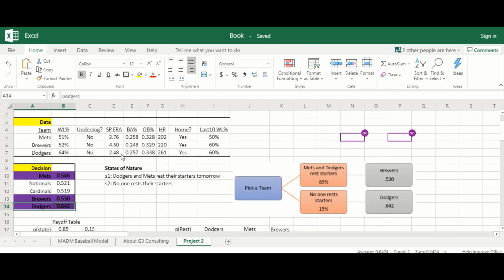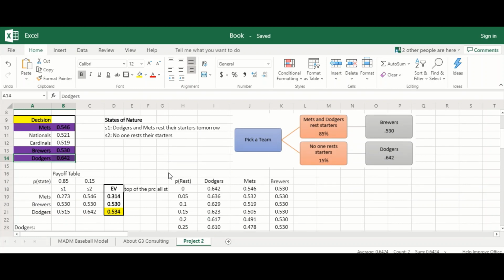This was the data that we used, and these are our three alternatives that we're looking at. We're now looking at making that change. So the potential states of nature are, one, the Dodgers and Mets rest their starters tomorrow, or two, no one rests their starters. So in order to pick a team, we must assess what the expected values are of each team based on the likelihood that they rest their starters. You can see that illustrated here in our decision tree.